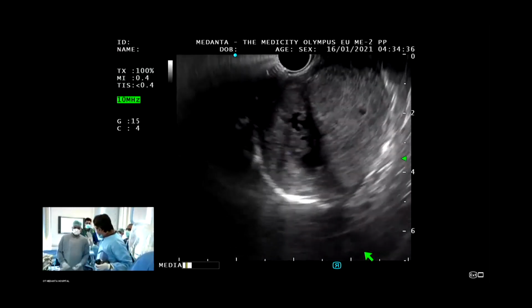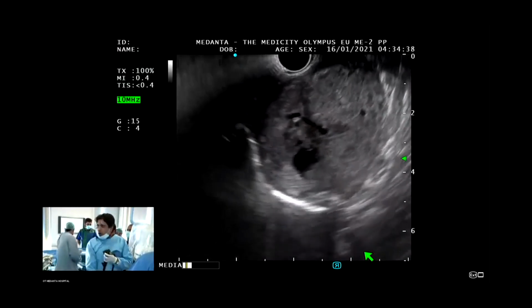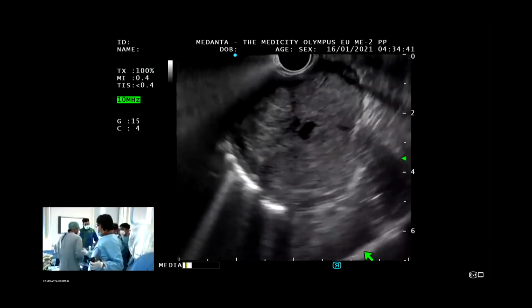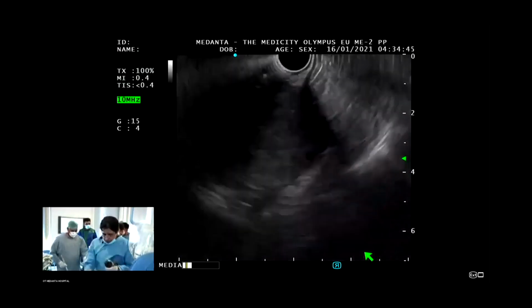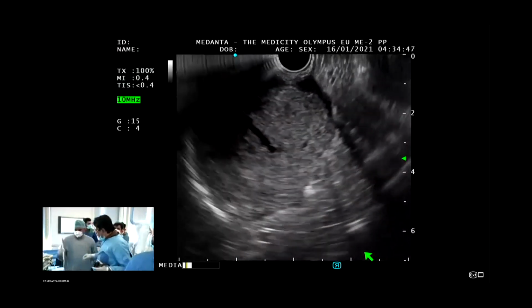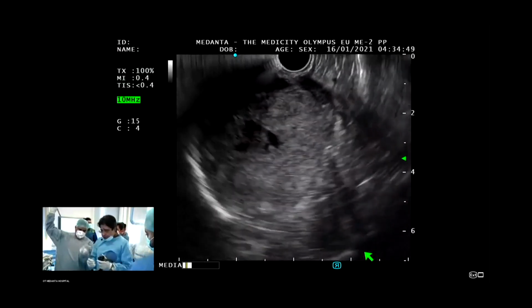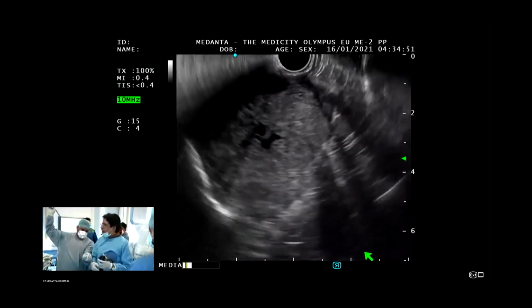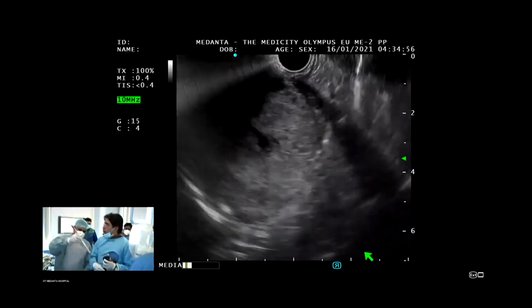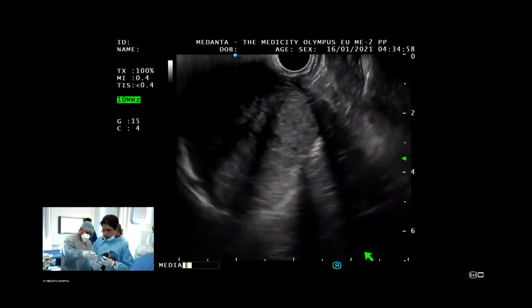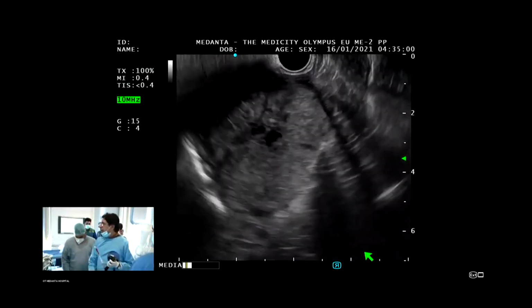So I'm using the 19G needle. Now, frankly, are we using Procore? Yes, we are using the Procore 22. So we have the possibility of an Acquire needle versus a Procore needle. Both are equally good. In the previous case, I used the Acquire needle from Boston. This time I'm using the Cook. Otherwise, you can use either needle.